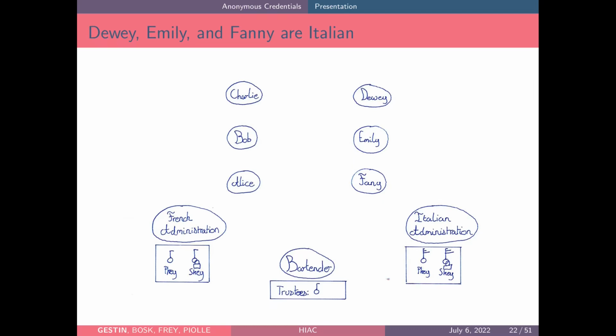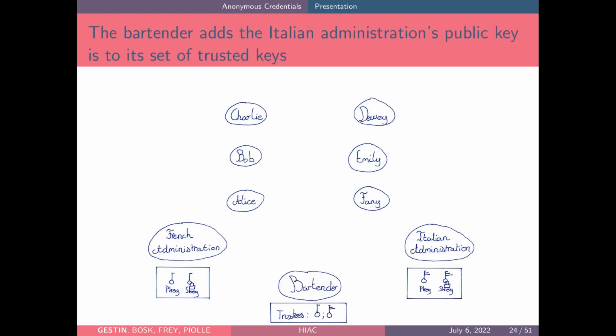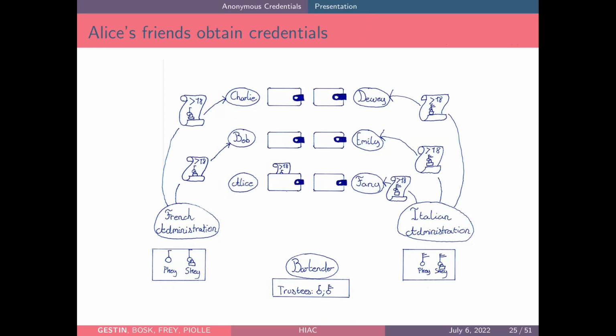So just like before, the bartender trusts the Italian administration, so he gathers the public key of the administration and puts it in his trusted database. And just like before, Charlie and Bob get credentials from the French administration, and Dewey, Emily, and Fanny get credentials from the Italian administration.